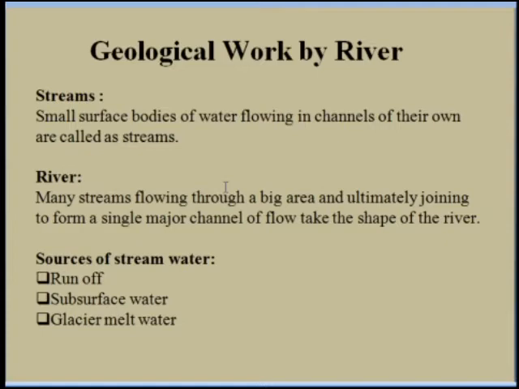That means after the precipitation, the water is flowing towards the sea.